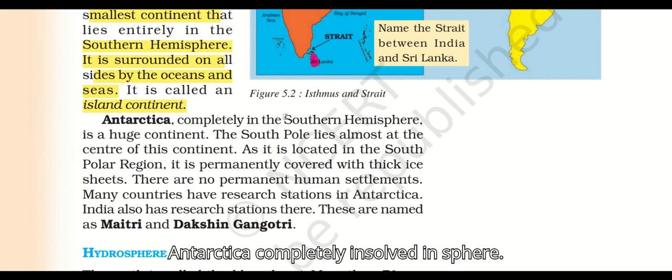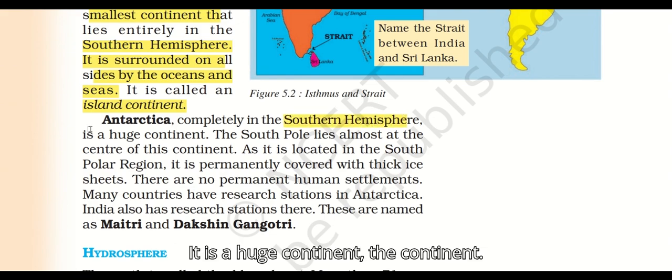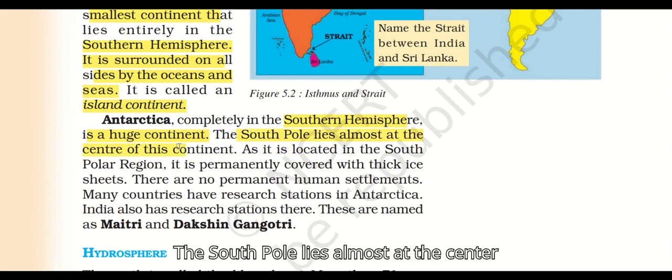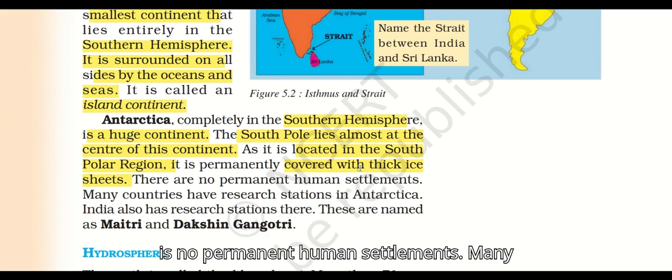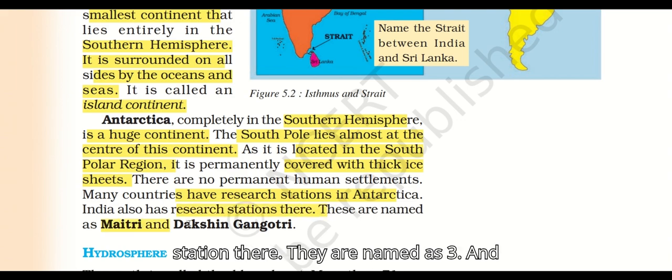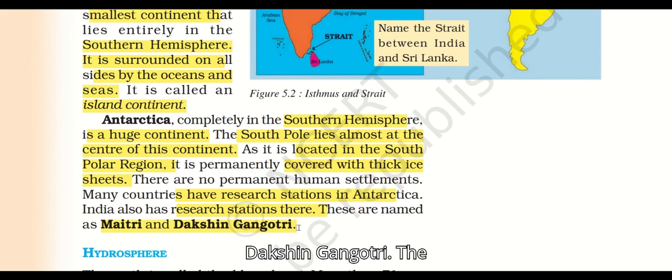అంటార్క్టికా కంప్లీట్లీ ఇన్ సౌతర్న్ హెమిస్ఫియర్. ఇట్ ఈస్ ఎ హ్యూజ్ కాంటినెంట్, చాలా పెద్ద కాంటినెంట్ అంట అంటార్క్టికా. ద సౌత్ పోల్ లైస్ ఆల్మోస్ట్ అట్ ద సెంటర్ ఆఫ్ ద కాంటినెంట్ as it is located in the South Polar region. It is permanently covered with thick ice sheets. There are no permanent human settlements. Many countries have research stations in Antarctica. India also has a research station there. They are named as Maitri and Dakshin Gangotri.